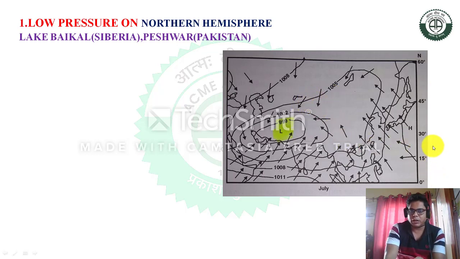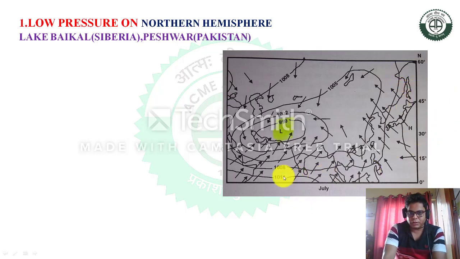In this season, after the 21st March, the Earth slowly shifts towards the sun, and that's why the northern hemisphere gets the highest sunlight. And around 21st June, direct sunlight falls on the Tropic of Cancer.